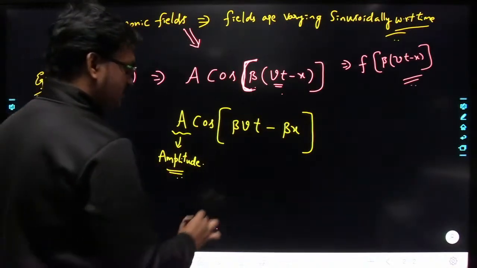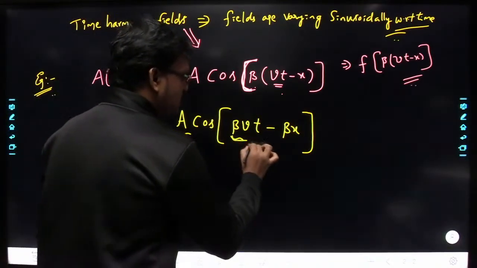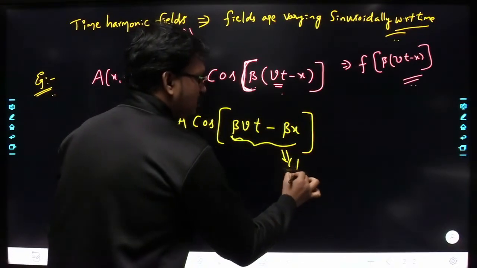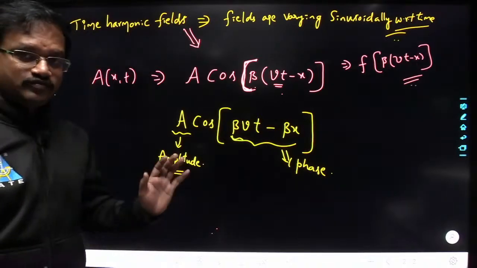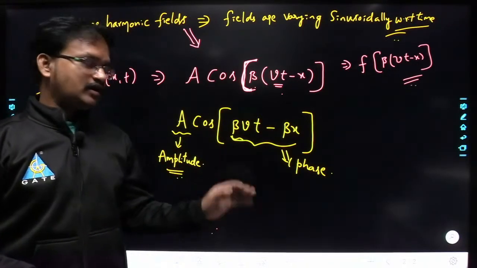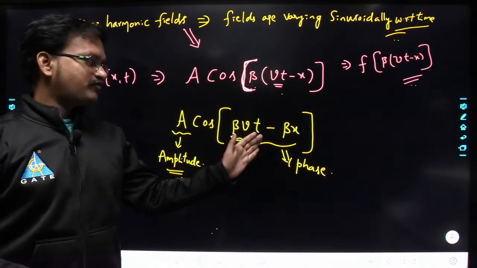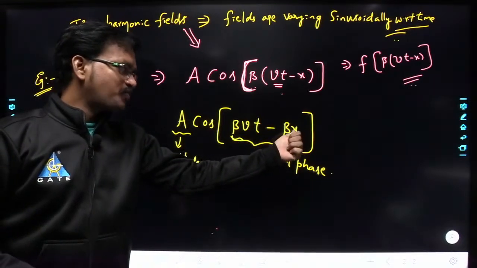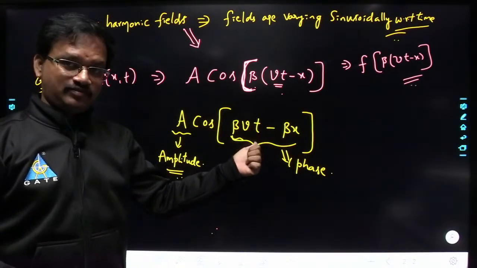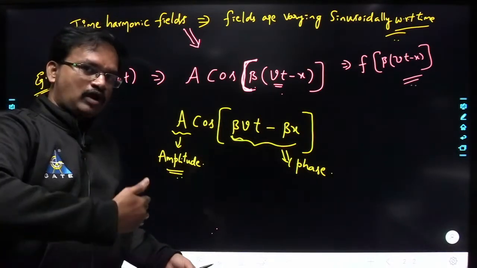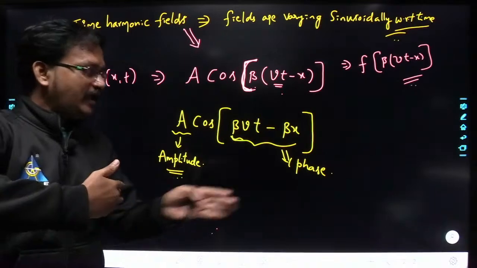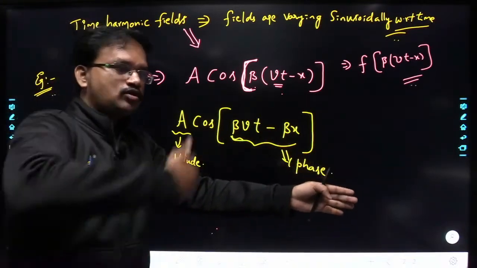Next, this total term will represent the phase of the wave. You have to understand that this wave is a function of both space as well as time. The function is oscillating with respect to time up and down, and these oscillations are shifting in the x direction from one location to another.